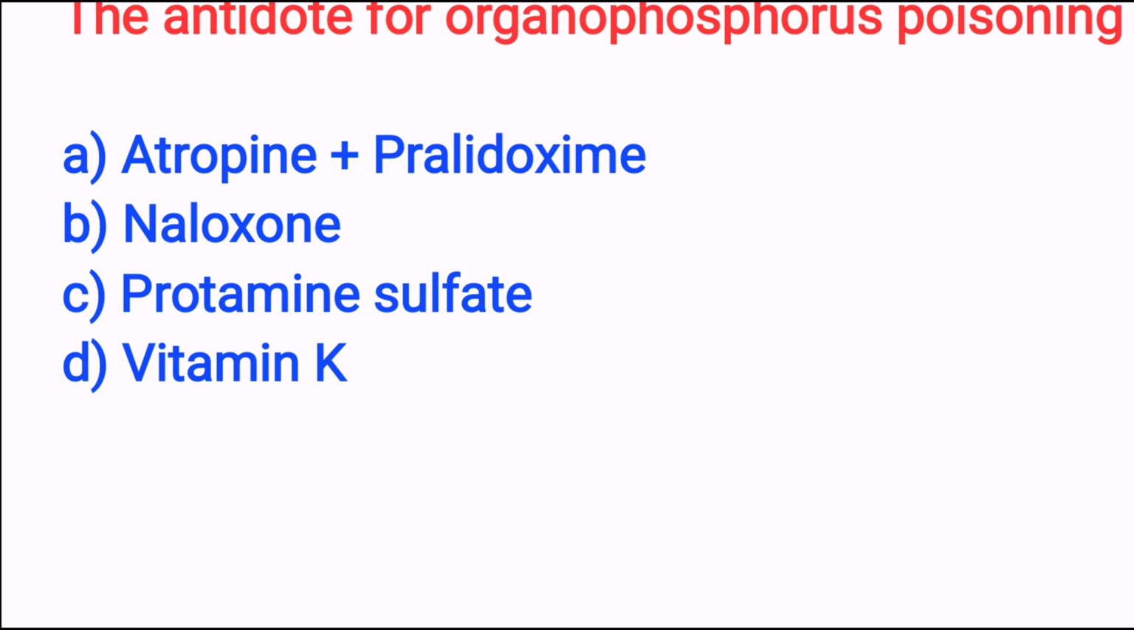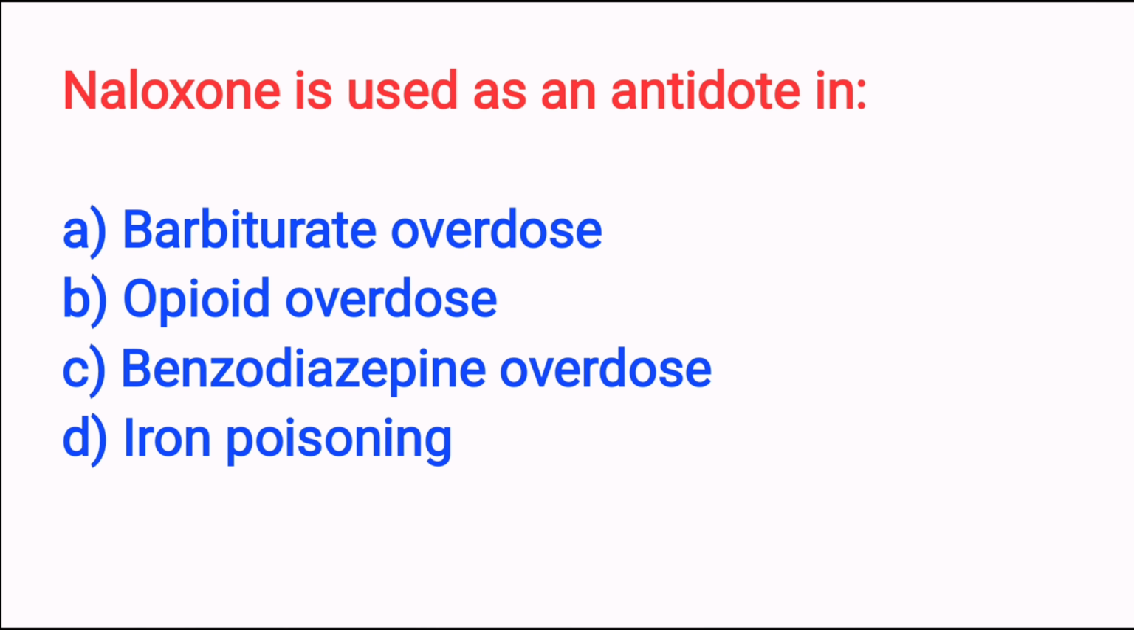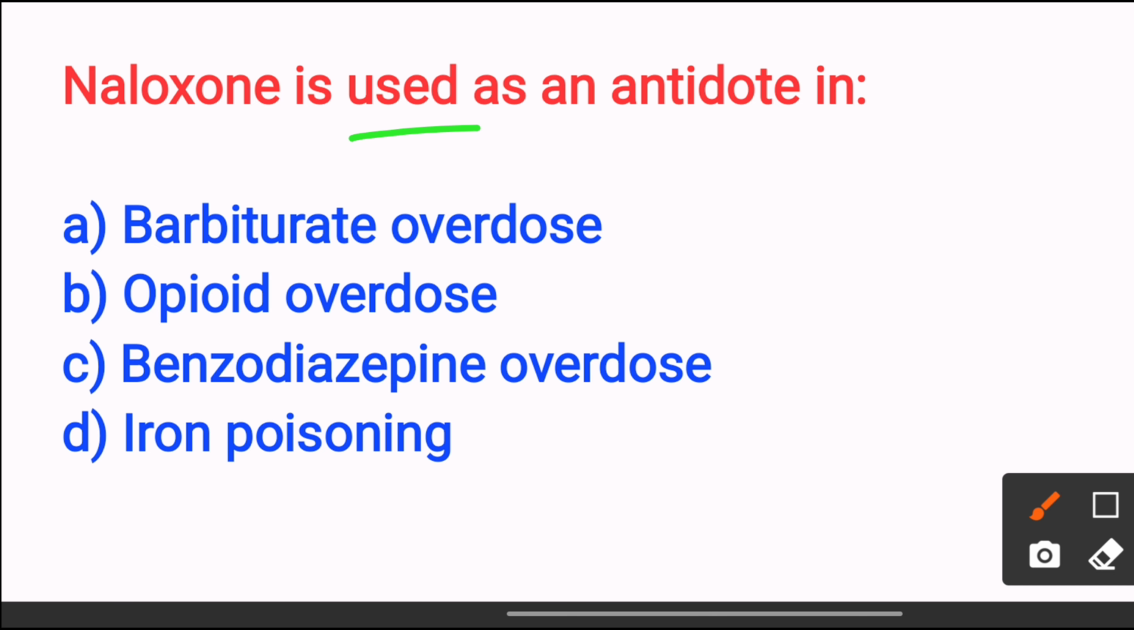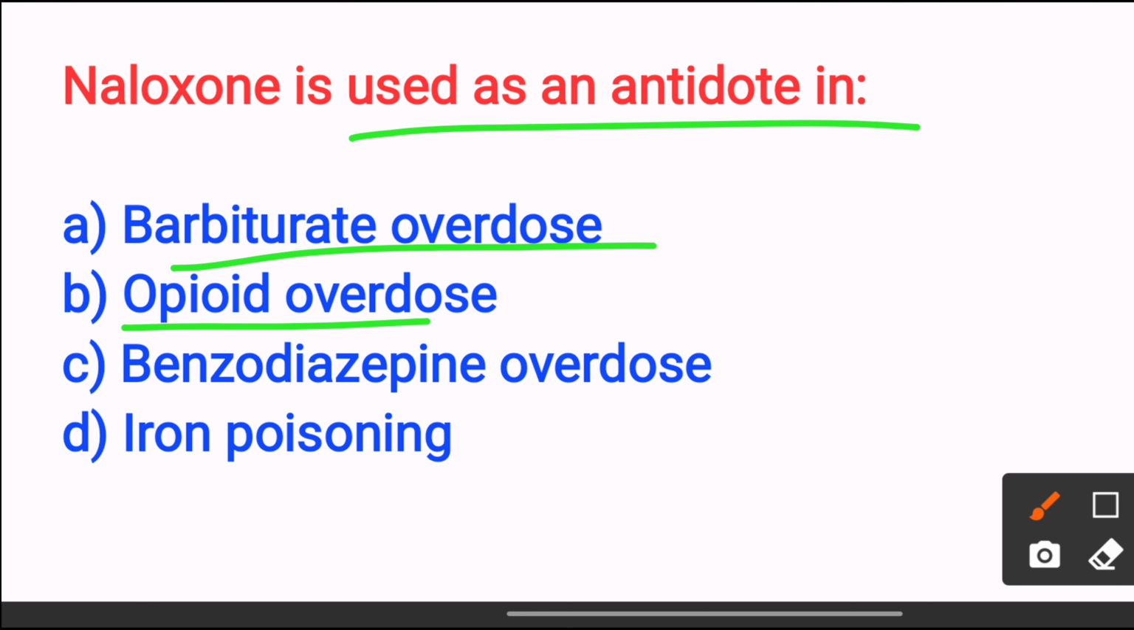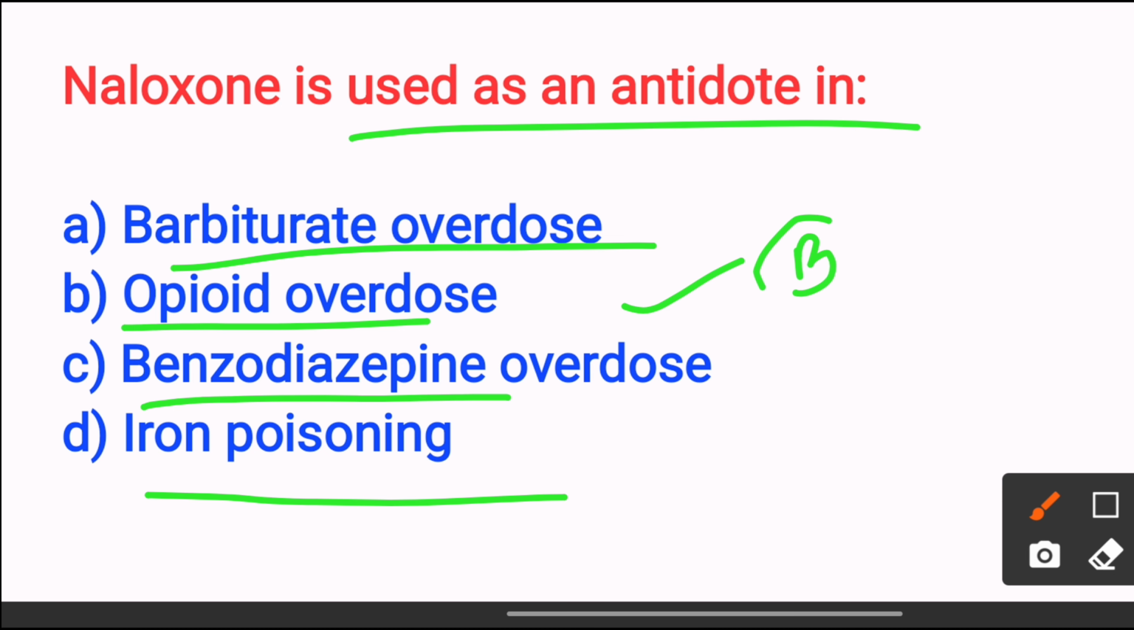Next, naloxone is used as an antidote in: option A barbiturate overdose, option B opioid overdose, option C benzodiazepine overdose, option D iron poisoning. The answer is option B opioid overdose, because naloxone is a competitive opioid receptor antagonist. So the answer is option B.